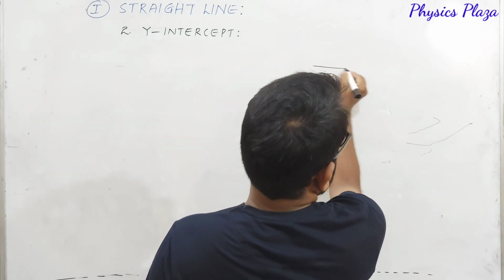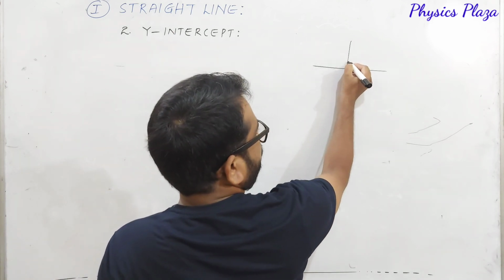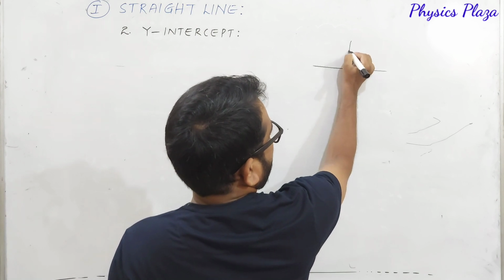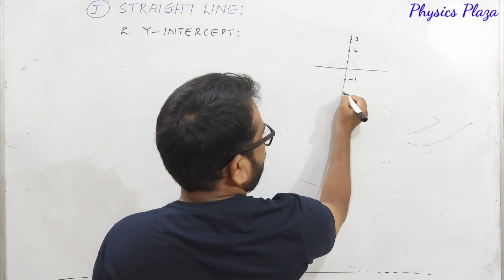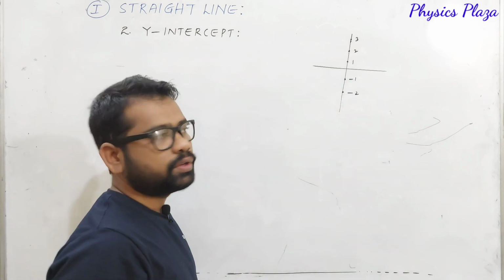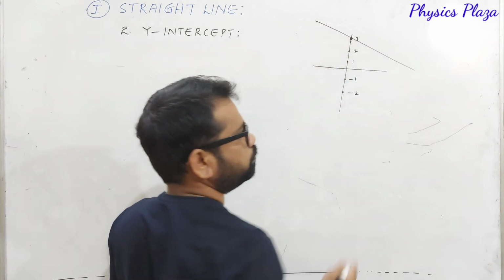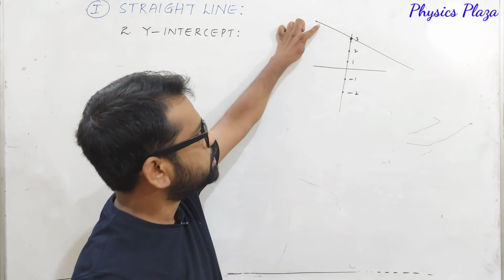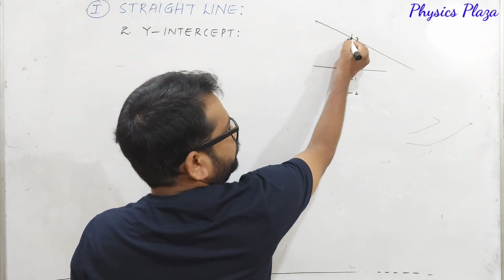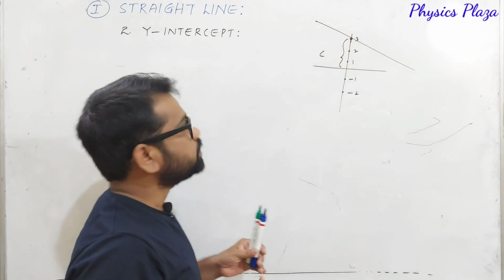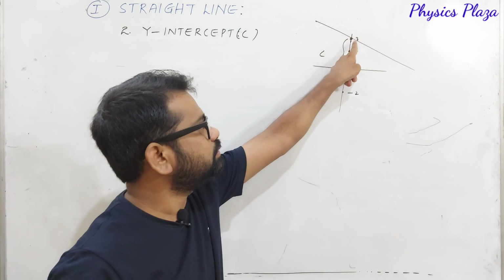So look here. Let us say this is the x-axis, here is the y-axis. For suppose here is 1, 2, let us take a 3, or else this is -1, -2, something like this. For suppose this is the graph we got, passing through point 3, which means this straight line is cutting the y-axis at point 3. So this we can take as the y-intercept. The y-intercept is usually represented with the letter C. So here y-intercept is 3.